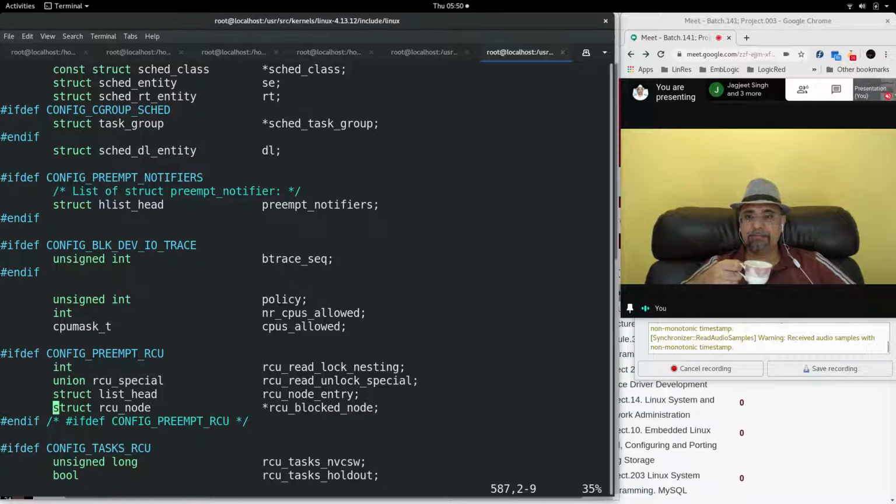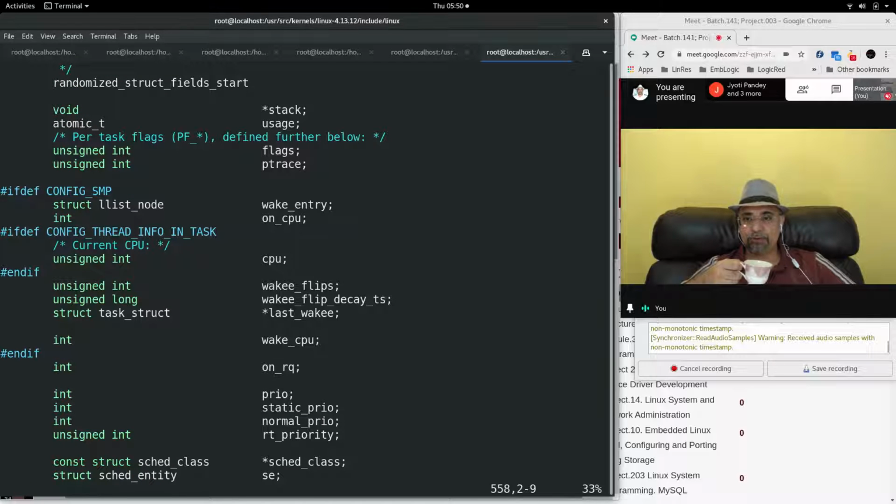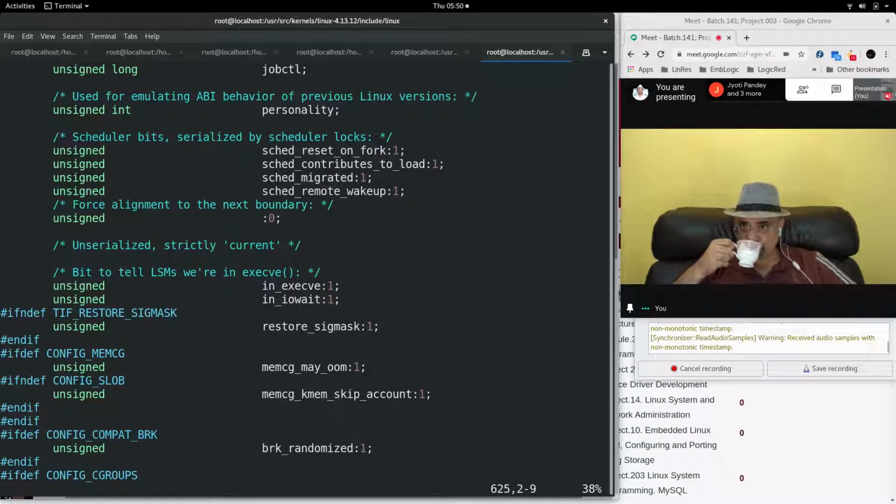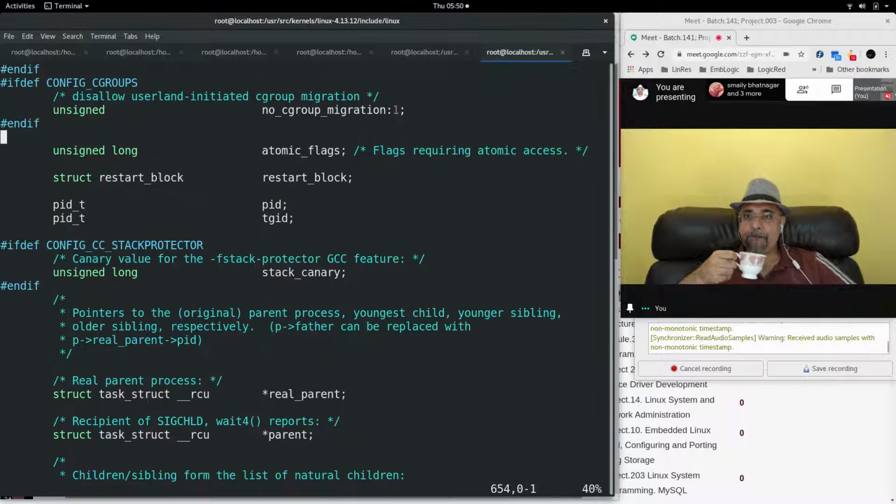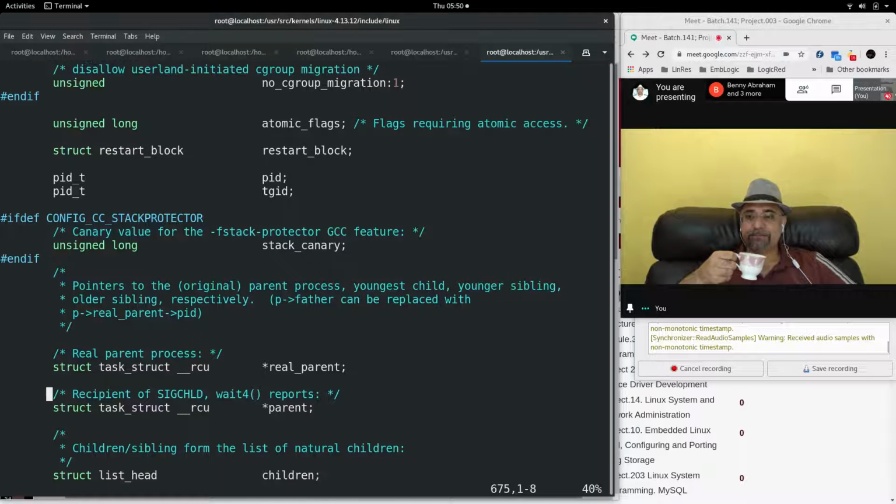Another thing, since we came here, I would like to show you one more thing. Every process has two types of parents. One is the parent process, which is a pointer to the task structure of the parent process. Then another, there is a real parent, which is also a pointer to the task structure of the parent process. Today I can tell you the difference between these two.